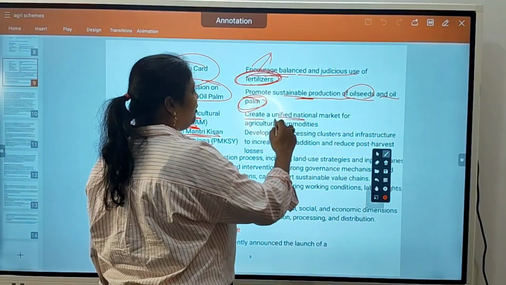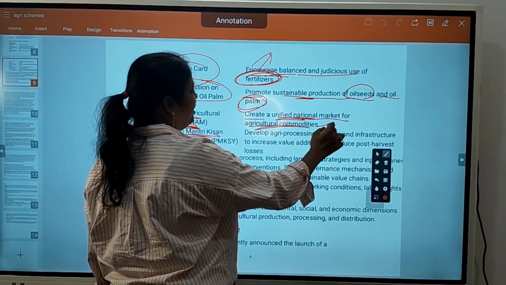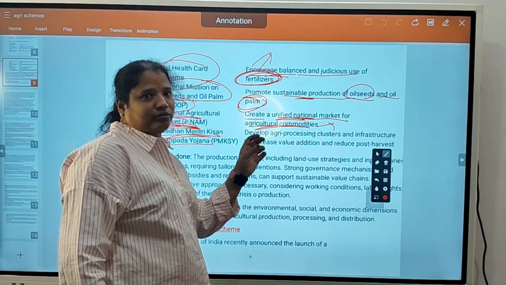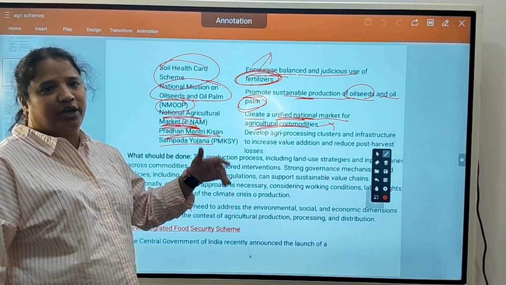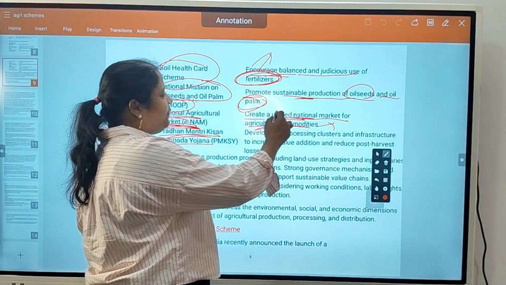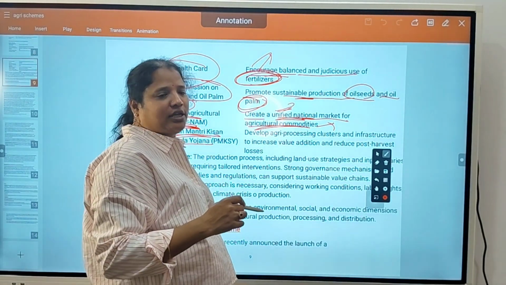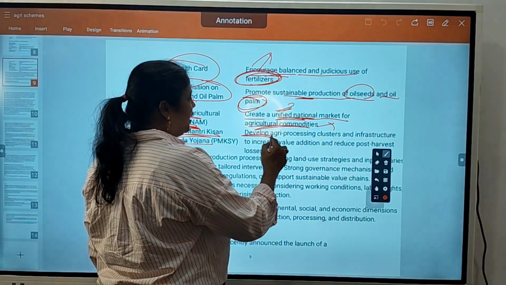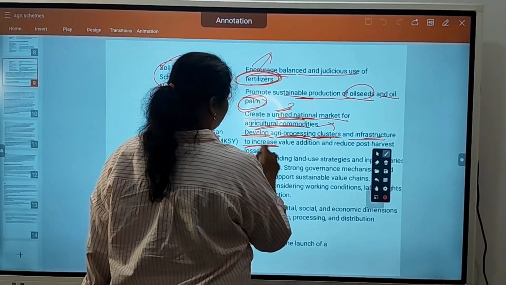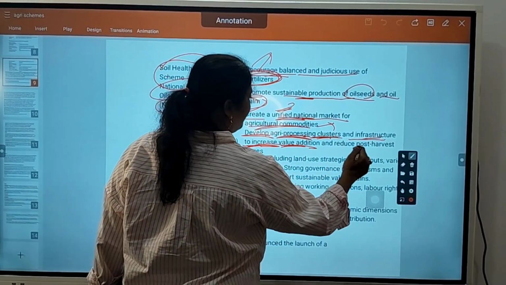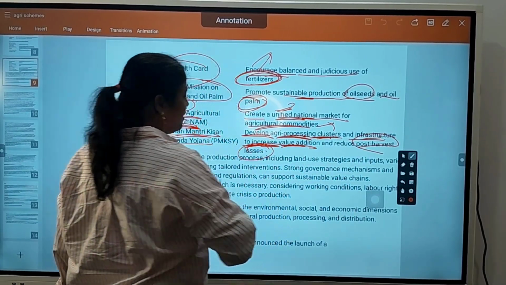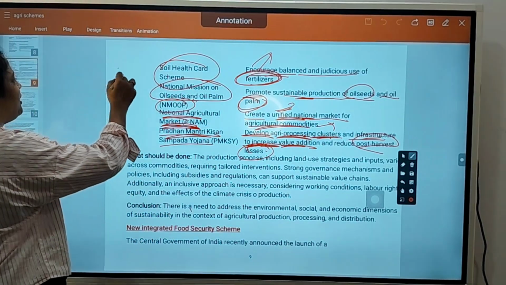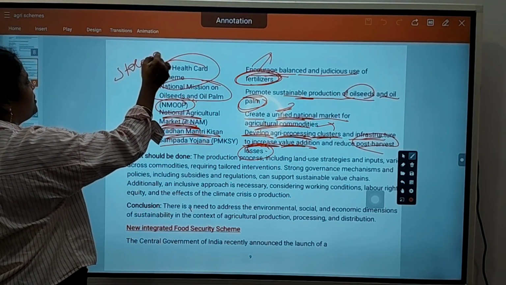Create a unified national market for agri commodities, so that less transport is needed. Only a unified market will be established so that there is no confusion in prices, etc. Develop agri processing cluster infrastructure to increase value addition and reduce post harvest losses. If storage infrastructure is better, there are no post harvest losses.